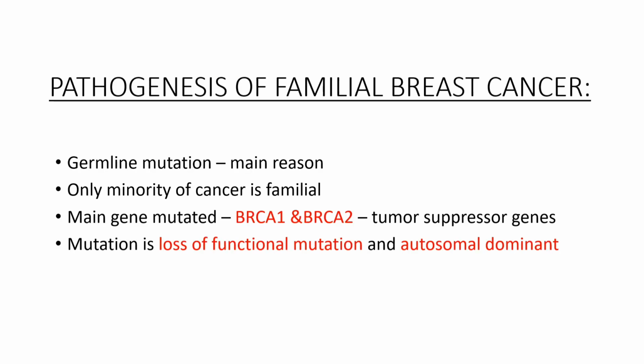Now coming to the pathogenesis of familial breast cancer, the main reason for this kind of cancer is germline mutation, and only a minority of patients get this kind of familial breast cancer. The main genes mutated here are the BRCA1 gene and the BRCA2 gene. These two are tumor suppressor genes, that is, they prevent the formation of tumors. Failure of their function leads to tumor formation. The mutation here is mostly a loss of function mutation, where the function of these genes is lost, and the type of mutation is autosomal dominant.